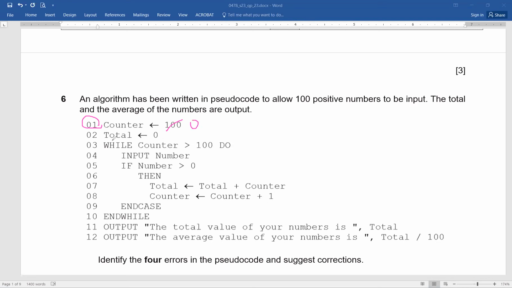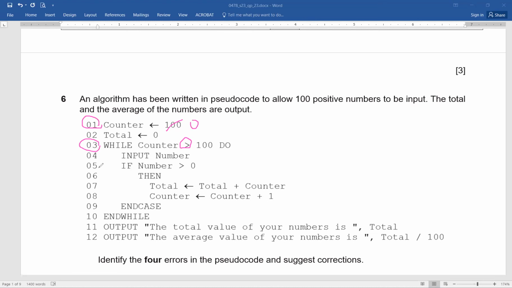What about the next line? Total equals to 0. Used for totaling. That's correct. While counter greater than 100, do. Will it work? No, that is a problem. Line number 4. Is it correct? Input number?